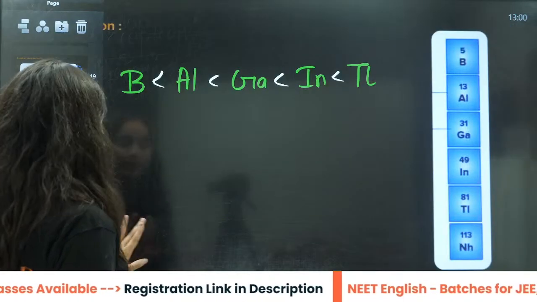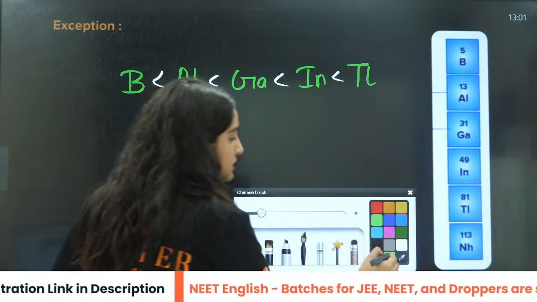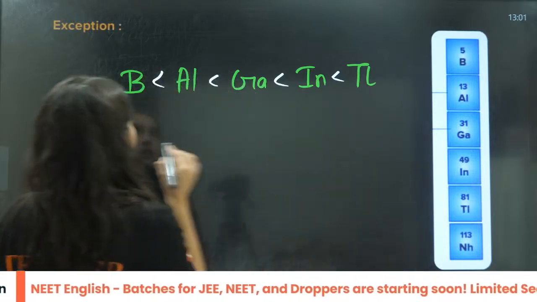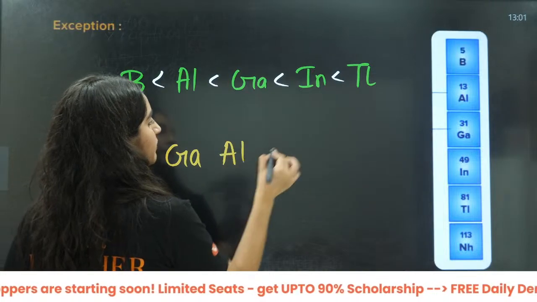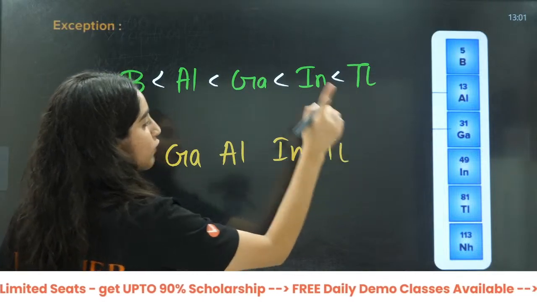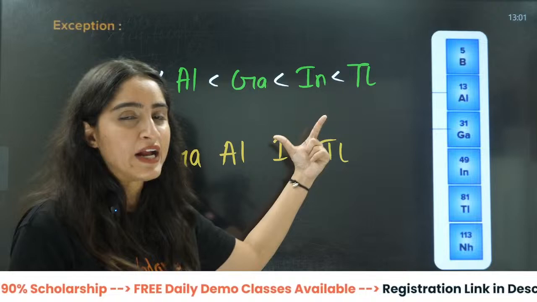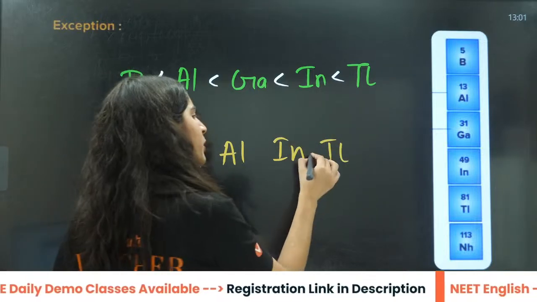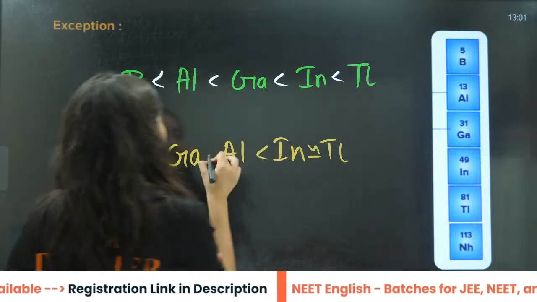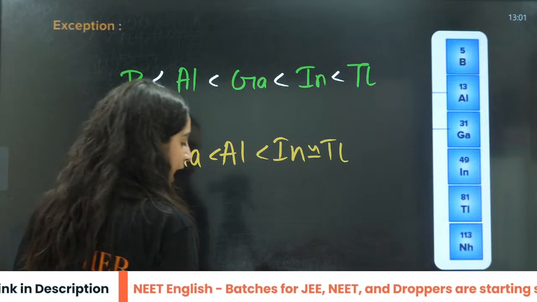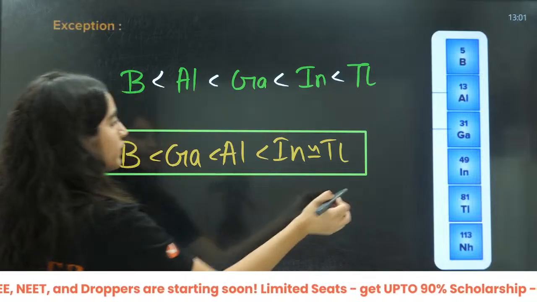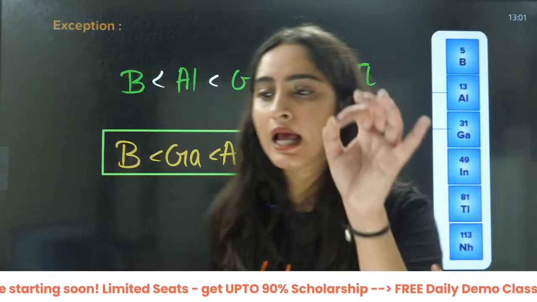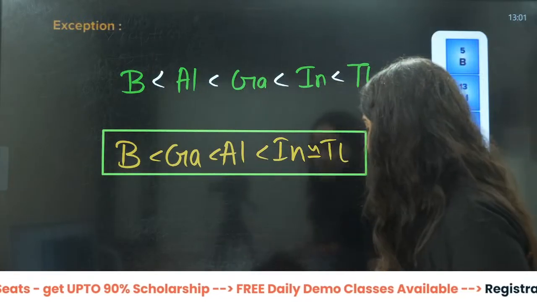So the actual order you will see is B, then gallium, then aluminium, then indium, then thallium. And one more thing, the size of indium and thallium is also going to be approximately equal. This is the real, actual trend that you will observe here.